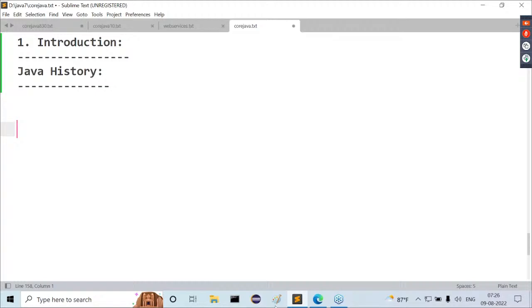Here the equation is very clear. If any program execution time is less, automatically performance of the end product will be more. If that application execution time is more, automatically performance of the application will be less.